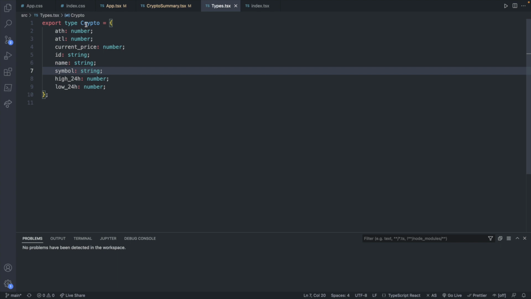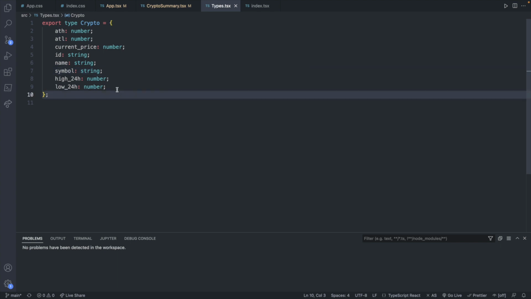So if you head over to types, here's where we defined our crypto type. And we can add a new property that we care about here, which is owned, and this is going to be of type number. Now, if you did decide on going the route of storing it as a string, you will want to make this a string variable, but it just makes sense to be a number for me, so that's what I went with.